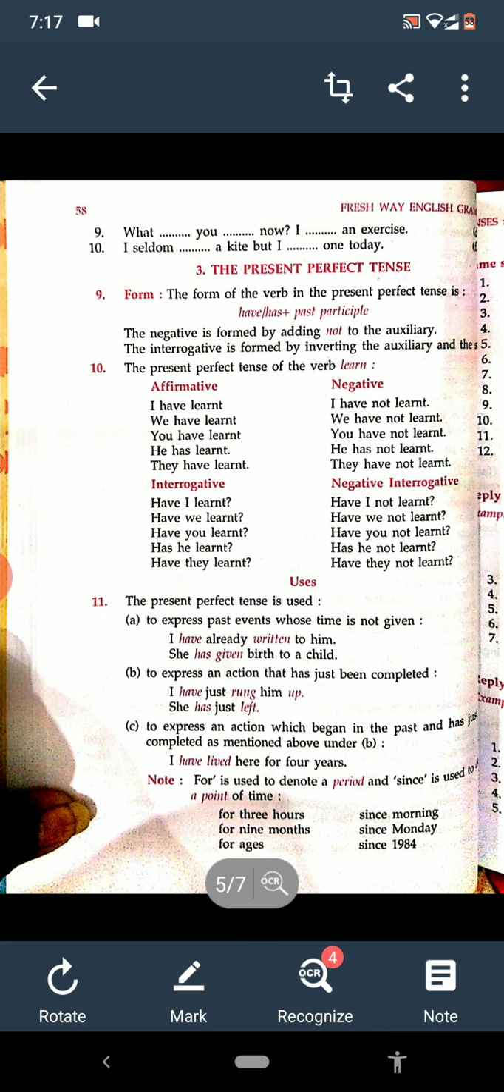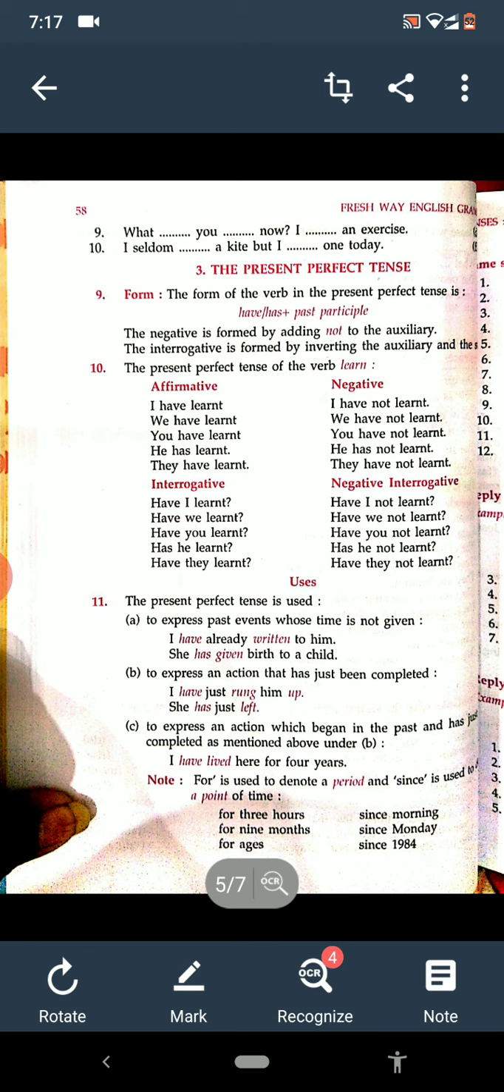So what is the formation? Subject plus has, have plus past participle, means third form of the verb. Has or have as per the subject. If the subject is singular, means he, she, it and any singular name is there, we will use has. And if any plural is there and I and you are there, then we will use have. And third form of the verb always. Okay?